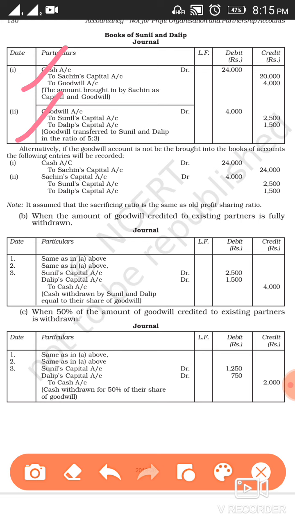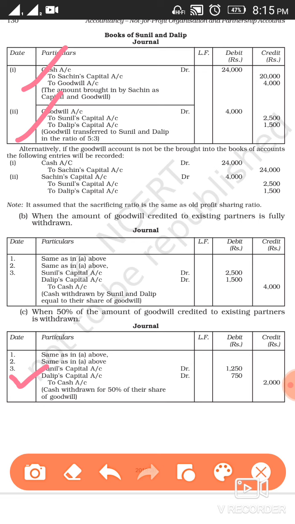Now in case C, one additional information has been given that 50% of the amount of goodwill credited to the existing partners is withdrawn. So what Sunil will do, the half of his share, means out of 2,500 he is going to withdraw half amount, and Dilip out of 1,500 is going to withdraw half amount. So as they will receive, debit the receiver, and the cash will go out, credit what goes out. So your third entry will be Sunil's capital account debit 1,250, means half of 2,500.